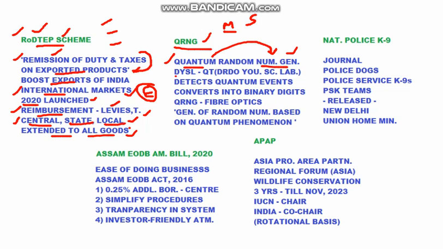This is developed by DYSLQT, that is DRDO Youth Scientific Laboratory for Quantum Technology. QT is about quantum technology. So this wing of DRDO has developed QRNG. DRDO is Defense Research and Development Organization. We know about this. So this developed this new technology. So what this actually does is, this will detect quantum events and it will convert these quantum events into binary digits. So this involves a big technology.